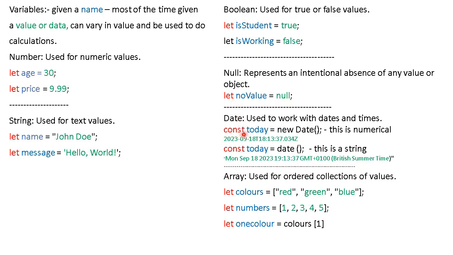It's just another way of declaring a variable. But here we've given it the name today, so the variable's called today. And here we're using a function, and this is a new date function. And what that puts in there is today's date as a number.